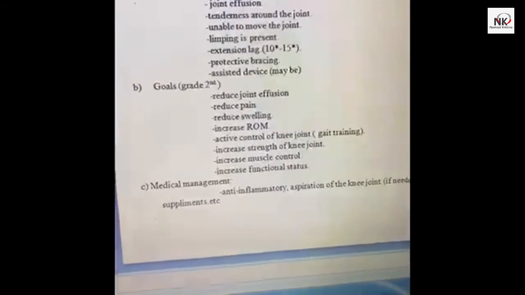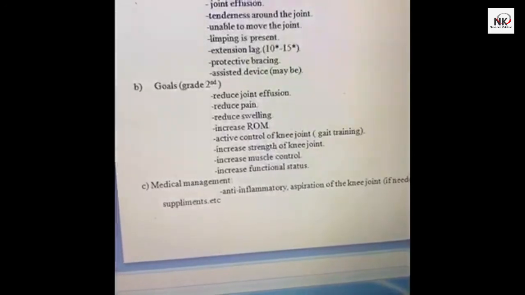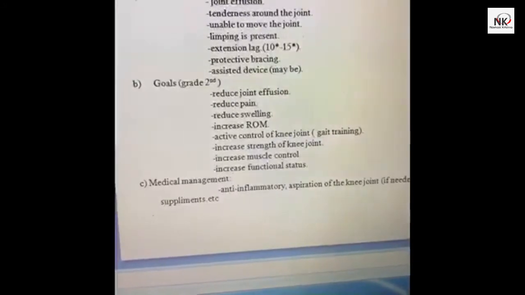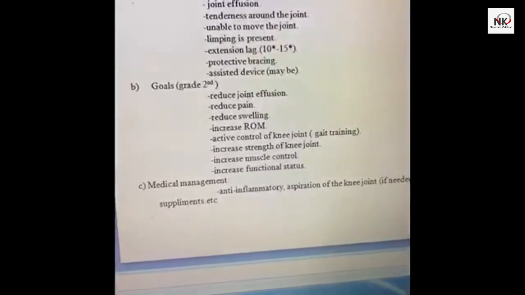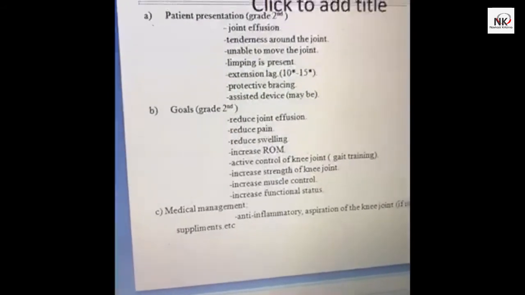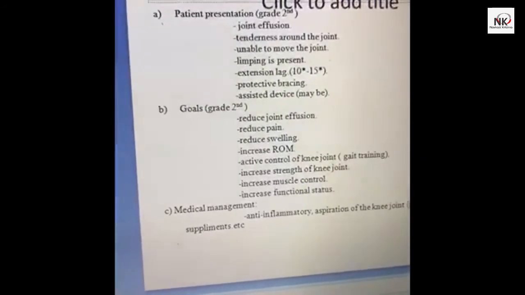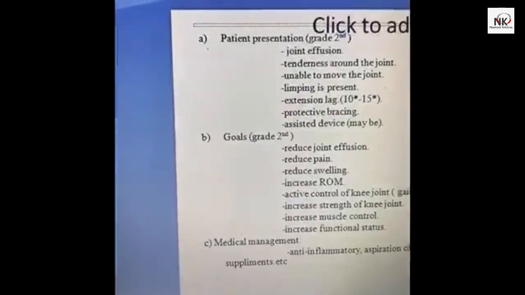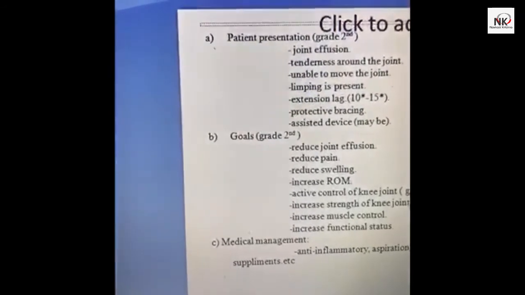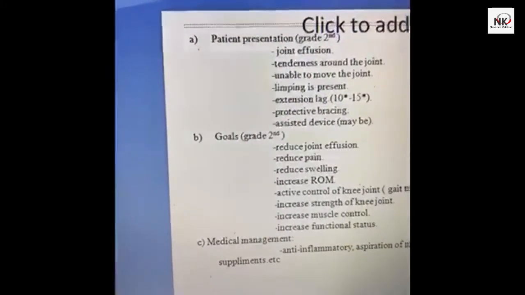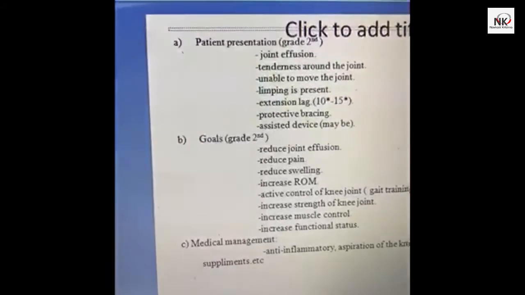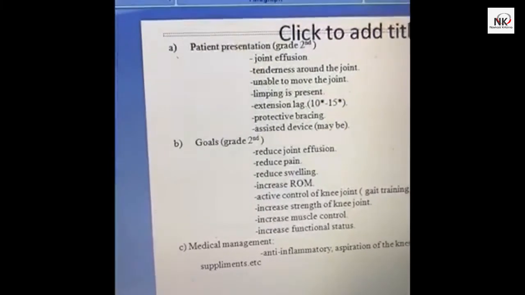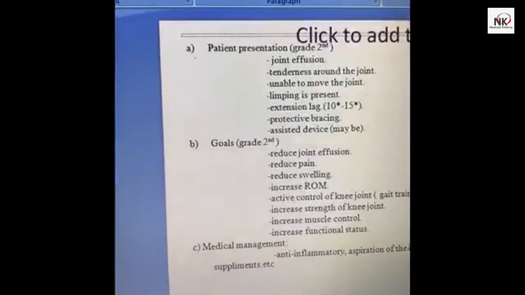Now we have to reduce pain. In this, it may be acute pain, so you have to go for the anti-inflammatory. Increase ROM, reduce swelling with the help of scrap bandaging, elevation of the leg. For the joint: reduce swelling, increase range of motion, active control of knee joint. That is like gait training, जो वो थोड़ा सा confidence के साथ थोड़ा बहुत चल पाए. Increase strength of knee joint, increase muscle control, so he can do certain kinds of movement. Increase functional status. Functional status may be like aerobic activities, maybe anaerobic activities. You can count according to the patient कि आपको कब क्या introduce करना है basically.